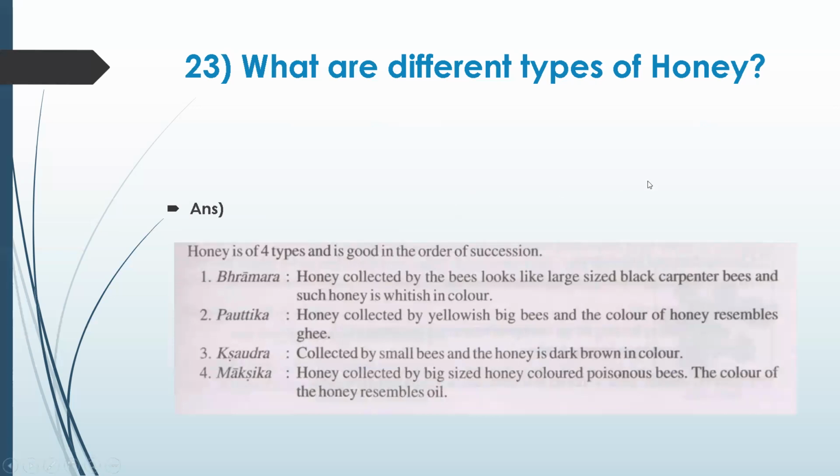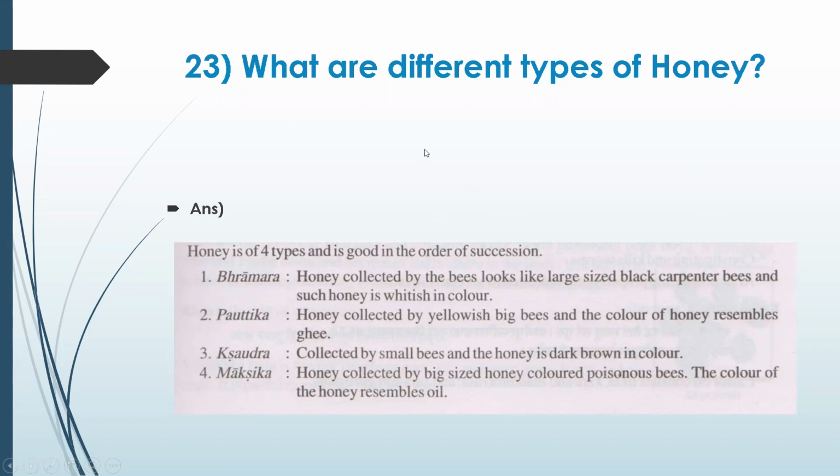Answer is Brahmahara, Pautika, Shaudra, and Makshika. And Makshika honey collected by big-sized honey-colored poisonous bees resembling oils. That is the best one among the 4 types of honey. So another is collected by small bees, yellowish big bees, large-sized black bees. Brahmahara, Pautika, Shaudra, and Makshika. It's Brahmara, sir. Brahmara. Okay. So the best one is honey that resembles oil. Makshika.